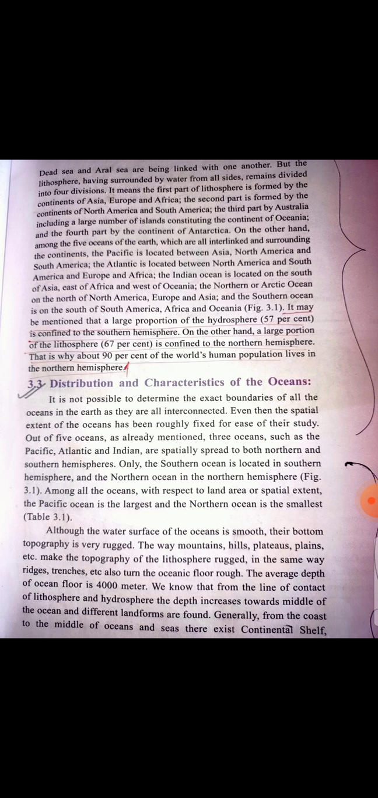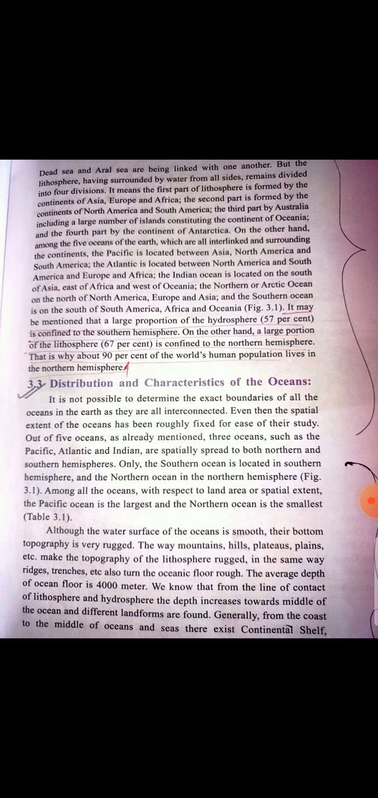Among the 5 oceans of the earth, which are all interlinked and surround the continents, the Pacific is located between Asia, North America and South America. The Atlantic is located between North America and South America, and Europe and Africa. The Indian Ocean is located on the southeast of Asia, east of Africa and west of Oceania. The Arctic Ocean is on the north of North America, Europe and Asia, and the Southern Ocean is on the south of South America, Africa and Oceania.